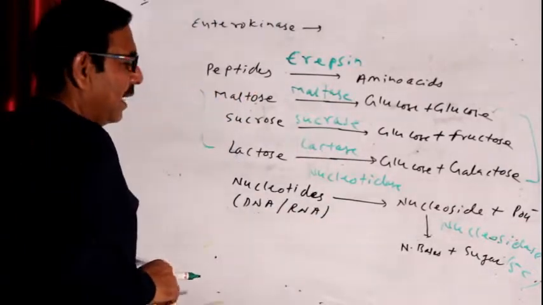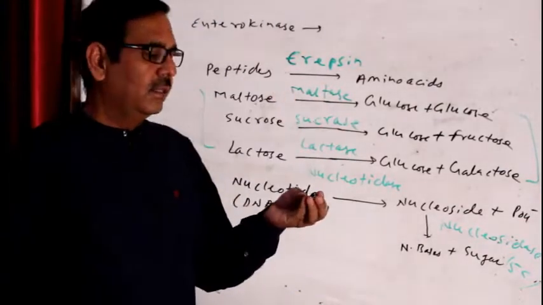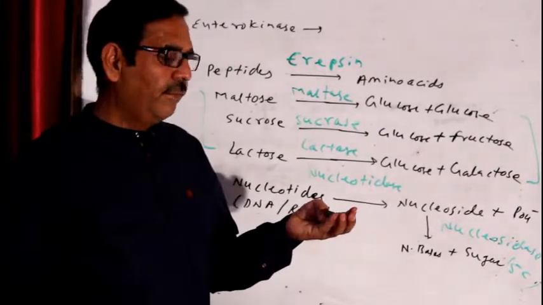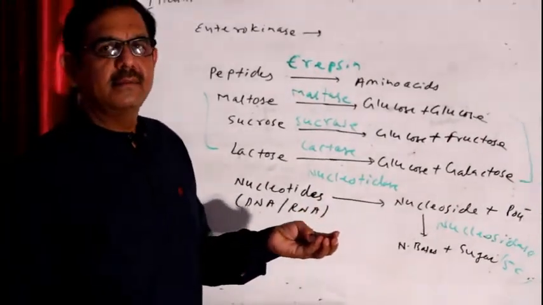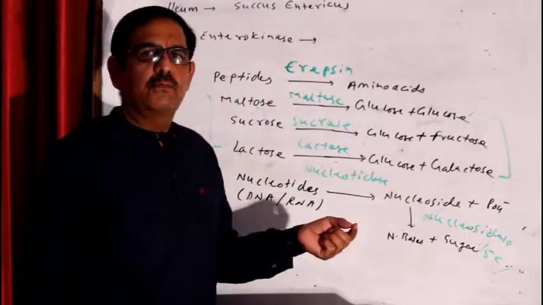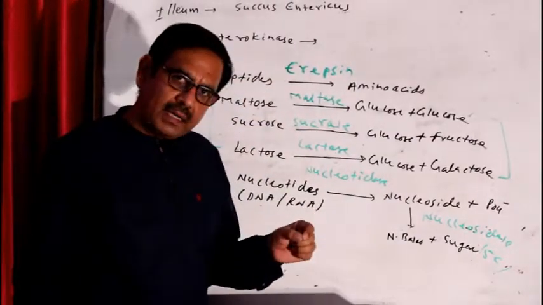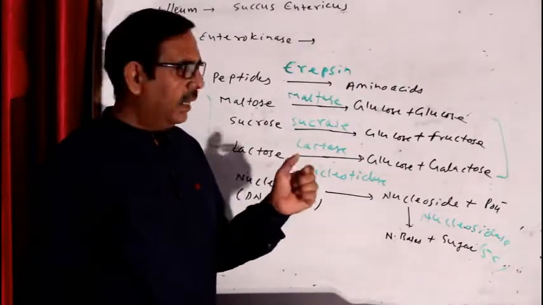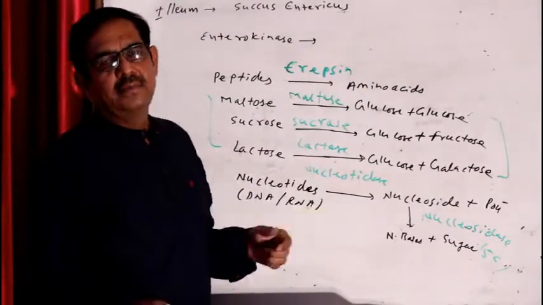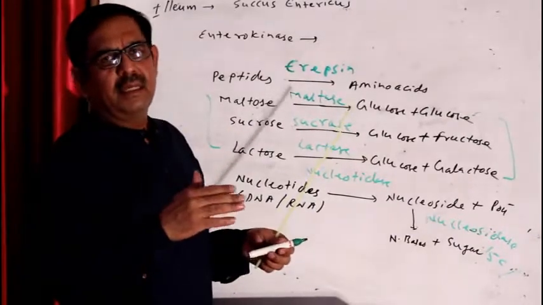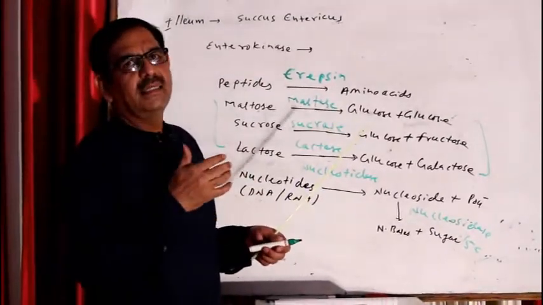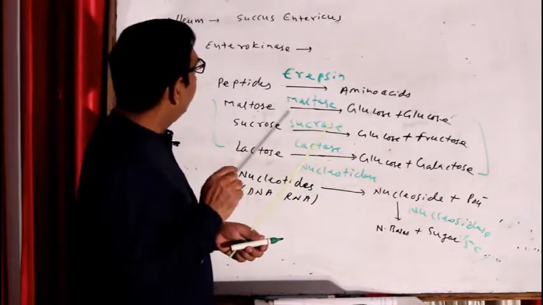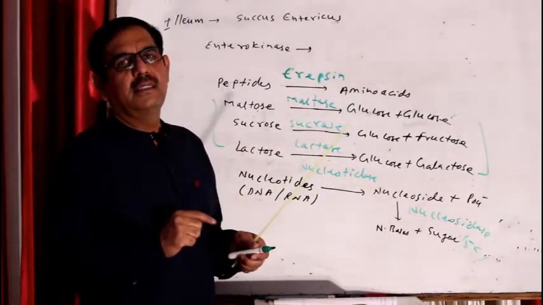So these are the digestion of organic foods. We digested carbohydrate, protein, fats and nucleic acid. Now this completely digested food is converted into liquid part, and this liquid digested food is called chyle. And from this chyle, in the last part of the ileum, there is reabsorption of the digested food. So now the next topic is reabsorption of the digested food.